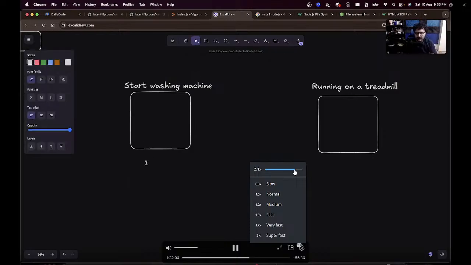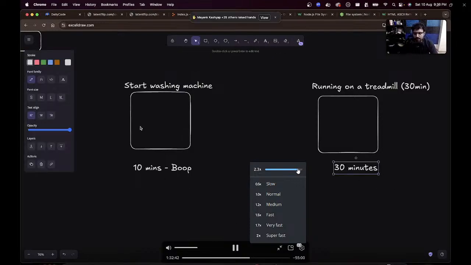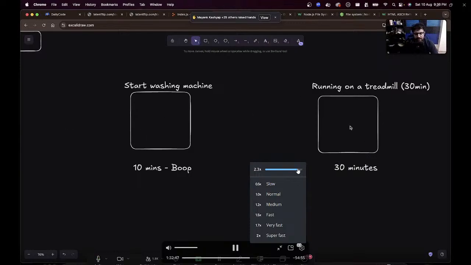Now let's say after 10 minutes this starts to run and tells you, okay, I finished washing the clothes. And let's say you decided to run for 30 minutes. So will you stop your execution? Will you stop your CPU intensive task and move on to the washing machine? No. You will keep running for 30 minutes. Even though this finished after 10 minutes, you will keep running for 30 minutes. After 30 minutes you will do it. So when you are doing the CPU intensive task, first that will finish.